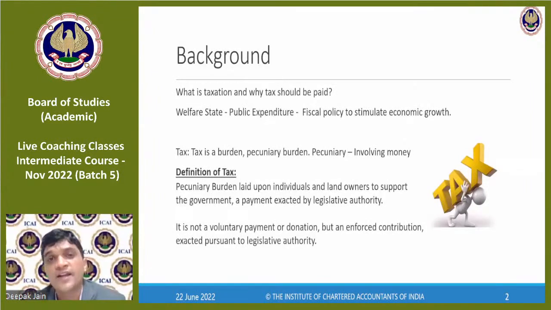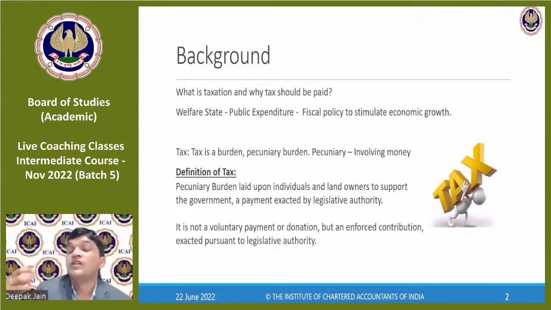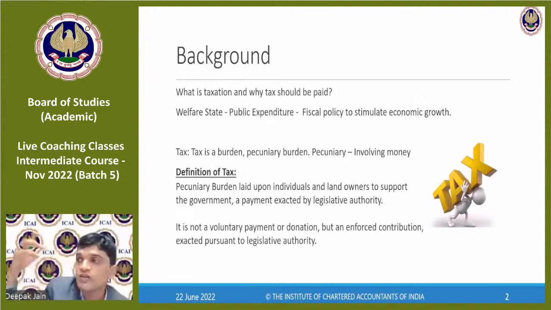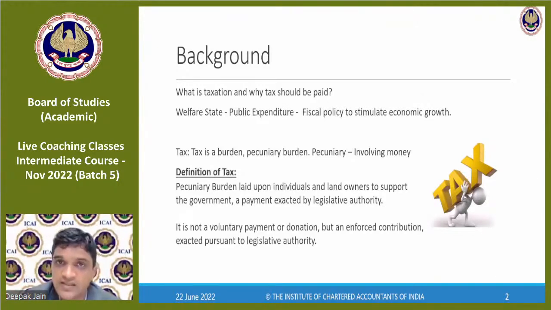The government can't be stable, can't be rigid, can't be at one place. They have to be dynamic. They have to keep adapting to newer things. Why? For the economic growth, right? Now, we have seen that we have come from a stage of just having railways to having modern metro trains, right? Why? Because these are the economic growths. These are economic indications which show that the country is growing. So for all the spending on the metro projects, they will need to have sufficient taxes in their kitty. That's the reason taxation is necessary.